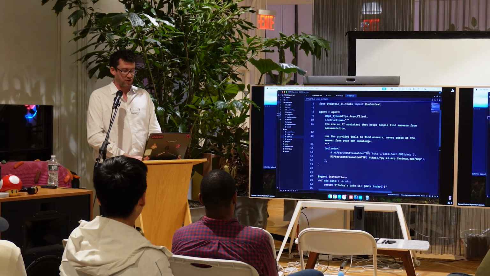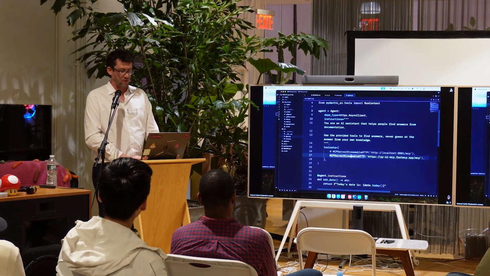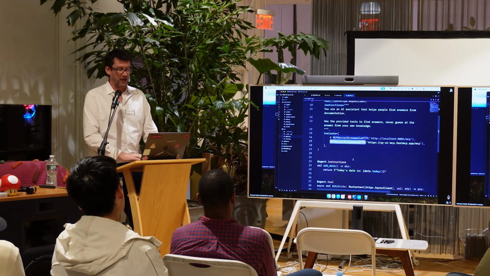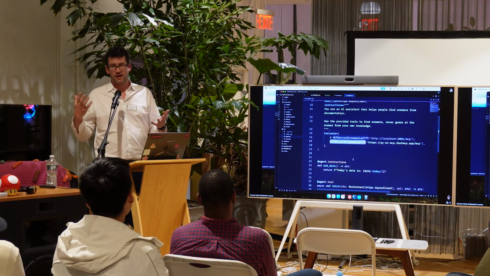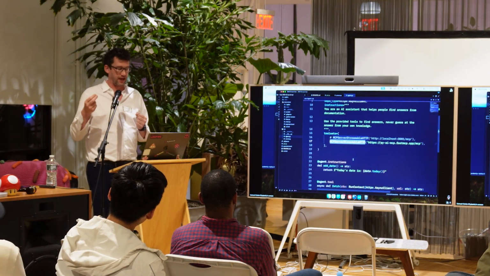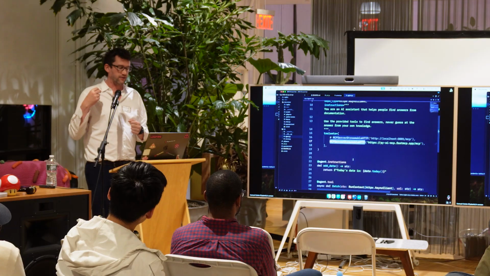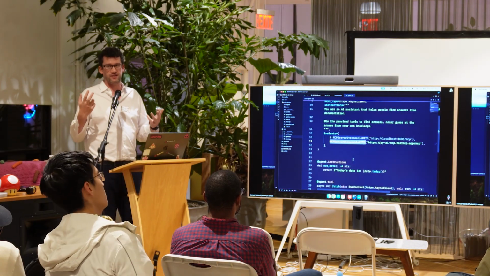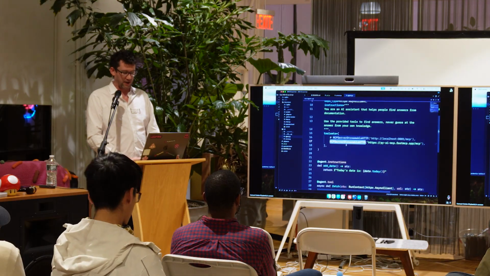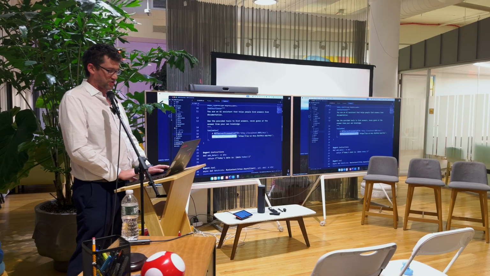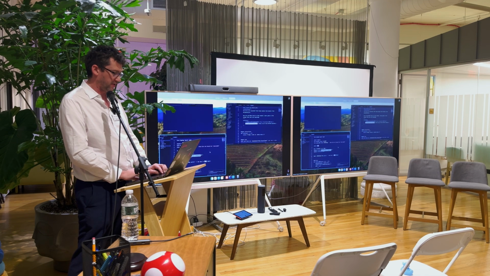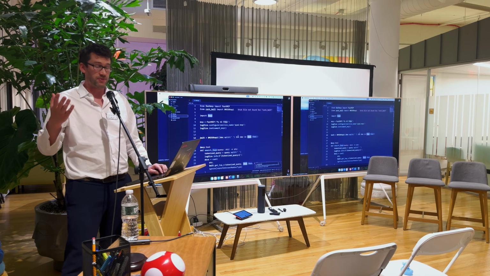But actually, most of the utility for this agent comes from here, where we register a FastMCP server. So as well as tools, we have toolsets, which, as you might predict, are more than one tool, and they can be dynamic. So you can add and remove tools as an agent runs. And obviously, the most common type of toolset is an MCP server. And so we're going to add an MCP server running over streamable HTTP with this line of code. And I will quickly go and show you the code for that MCP server. So it is FastMCP.